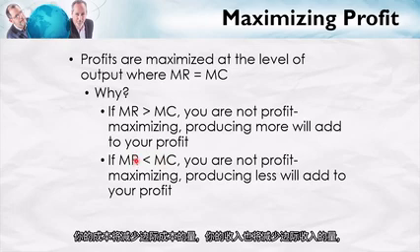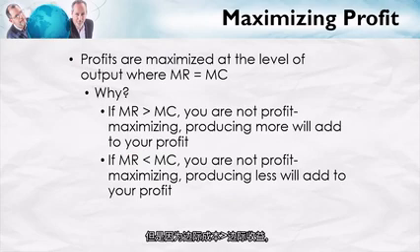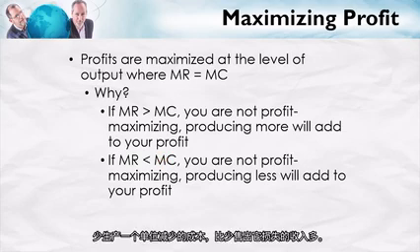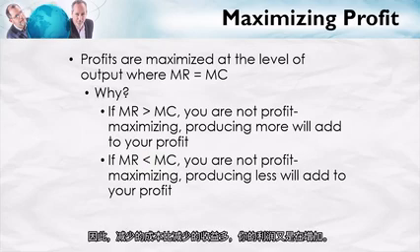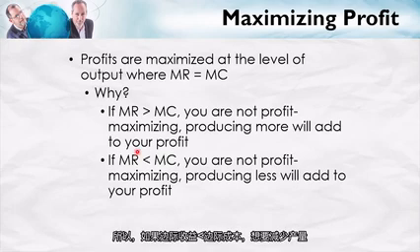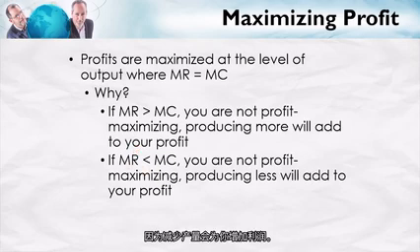Your revenues would also fall by marginal revenue, but since marginal cost is bigger than marginal revenue, your costs by producing 1 unit less fall by more than your revenues fall. So if your costs are going down by more than your revenues are going down, you are again increasing profit. So if marginal revenue is ever less than marginal cost, you want to produce less. You'll be increasing your profit by producing less.